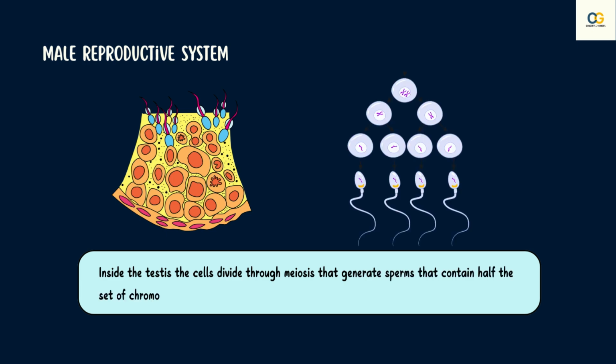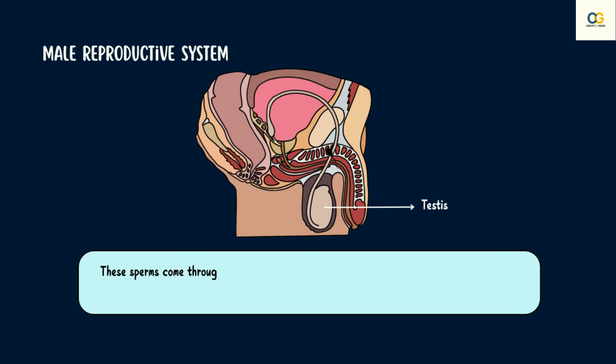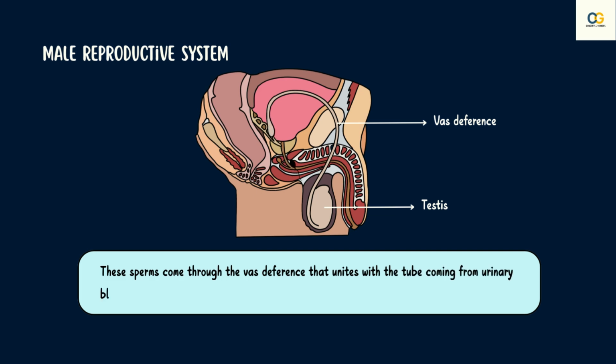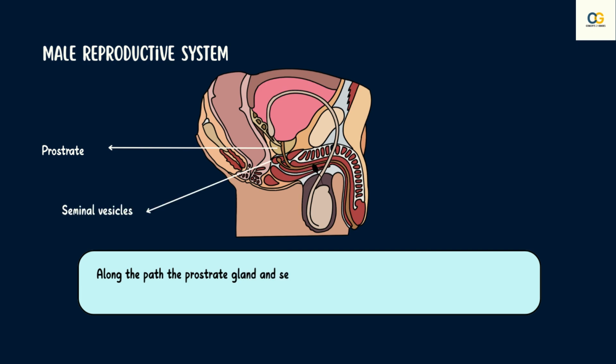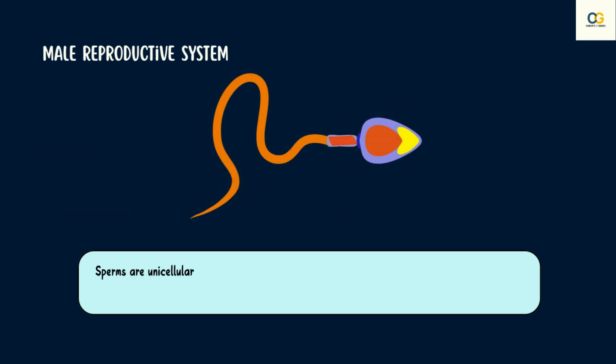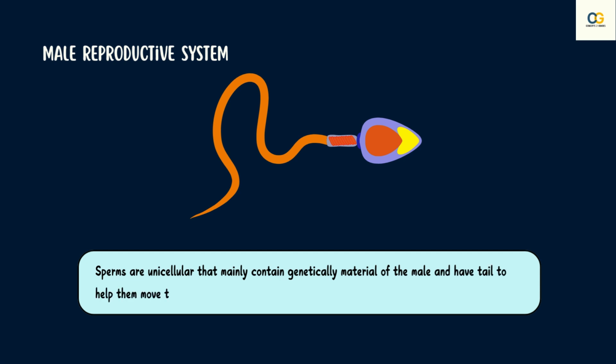Inside the testis, the cells divide through the process of meiosis to generate the germ cells or sperms that contain half the set of chromosomes as that of the parent. These sperms formed are delivered through the vas deferens, which unites with the tube coming from the urinary bladder, the urethra, thus forming a common passage for both sperms and urine. Along the path of vas deferens, glands like prostate and seminal vesicles add their secretions to the sperms so that the sperms are in a fluid which also provides nutrition.